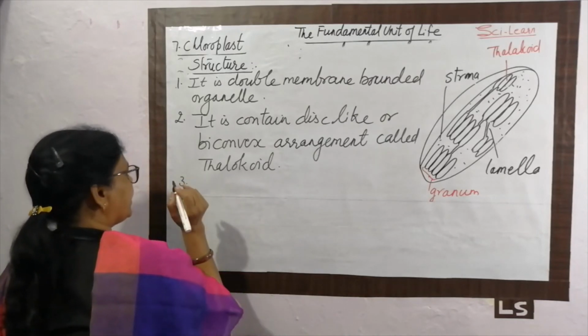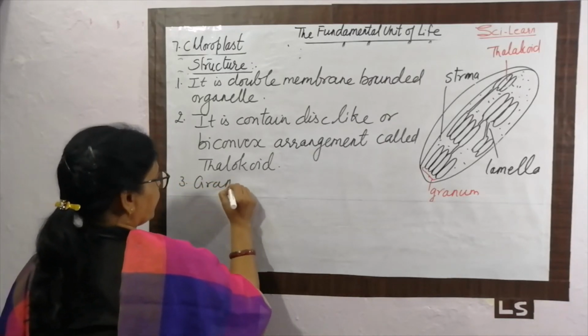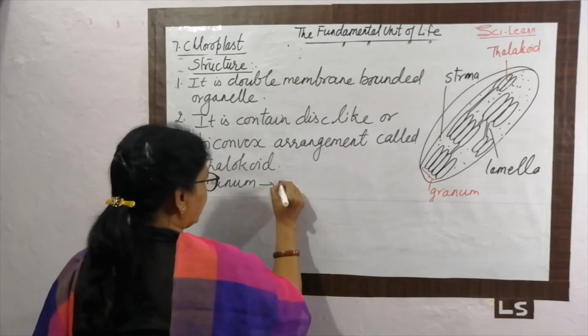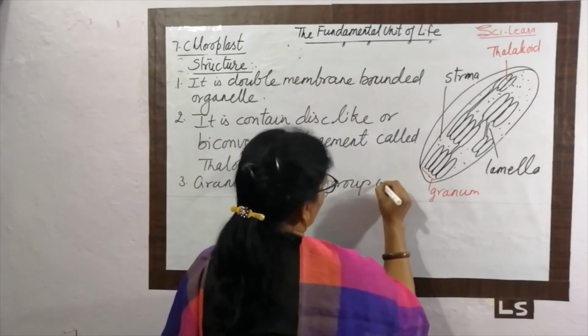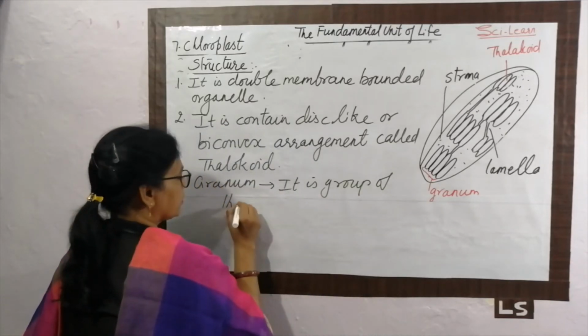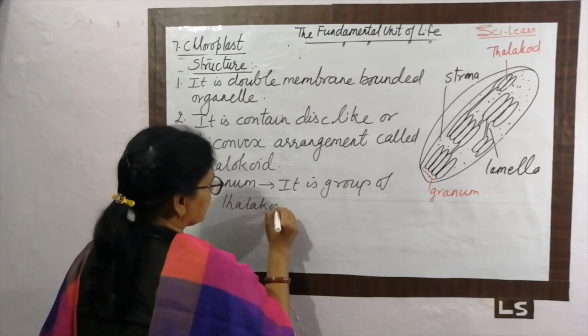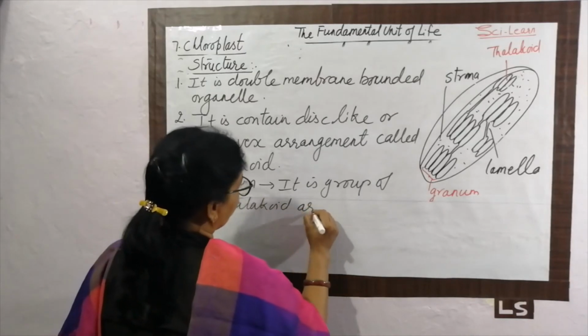It also contains granum or grana, which is a group of thylakoids arranged over one another.